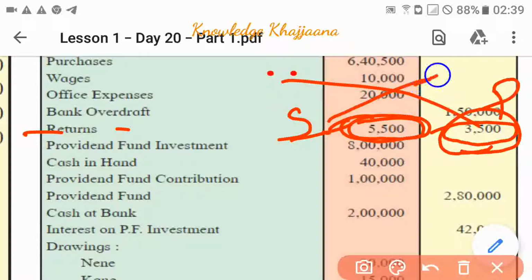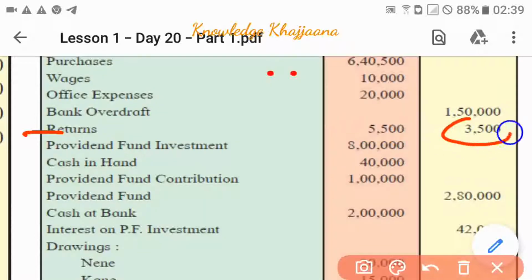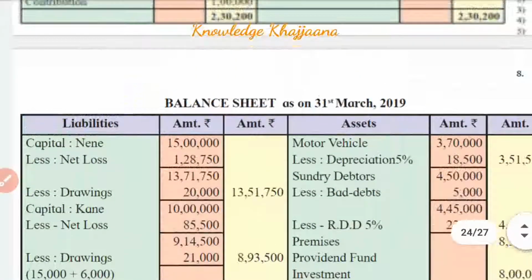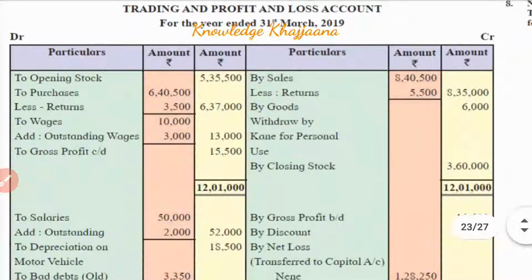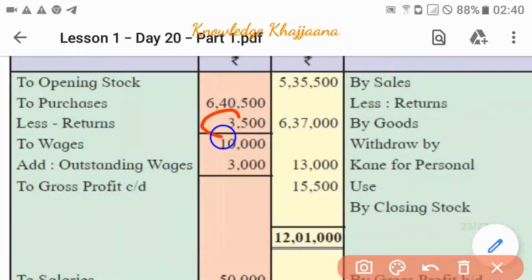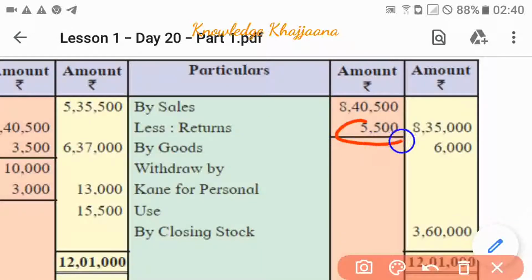Now we have to record the returns. Rupees 5,500 we have to record to sales return, and rupees 3,500 to purchase return. Purchases and sales are recorded in the trading account. So from purchases we deduct purchase returns of rupees 3,500, and from sales we deduct the sales return of rupees 5,500.